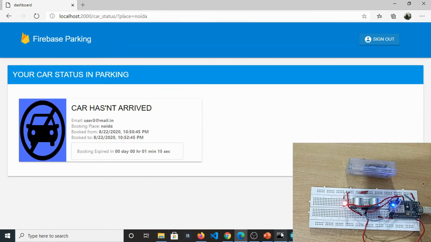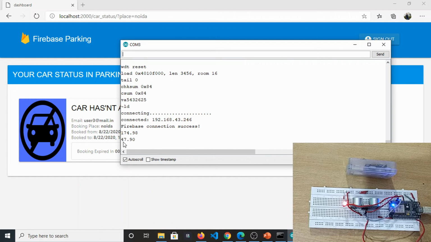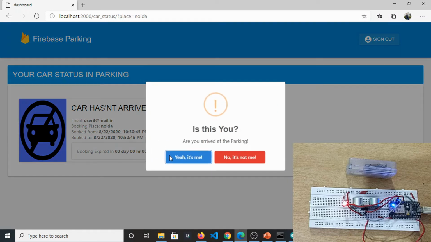Let's see if the sensors are working perfectly. The internet connection is okay, and yes, the red LED is turned on. 174, 47 centimeter, fine. 175, fine. We can see that the car hasn't arrived, and the booking time is only 59 seconds, 57 seconds left. Let's move the car inside.